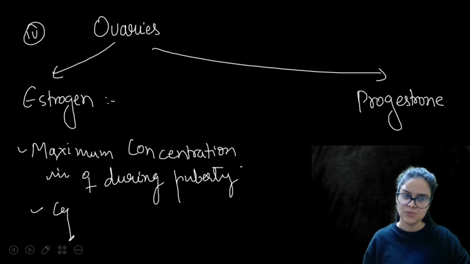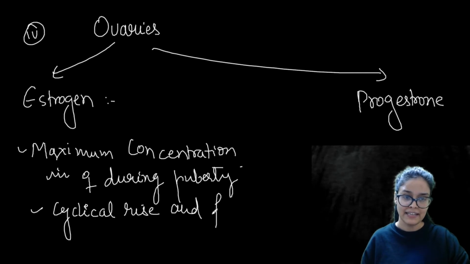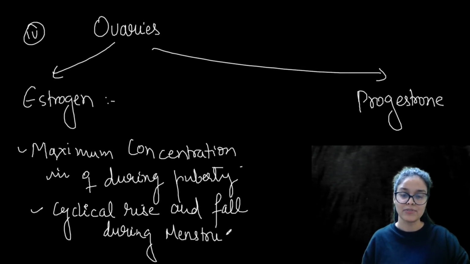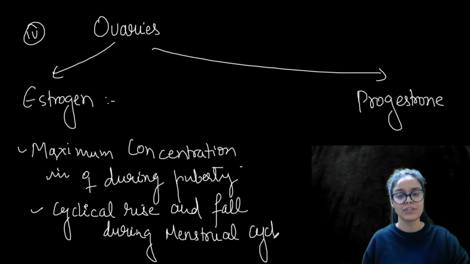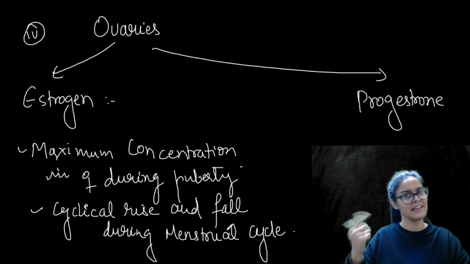Second, there is a cyclical rise and fall of estrogen during the menstrual cycle. Over the 28-29 days of the cycle, it keeps on increasing and decreasing, as we discussed in the menstrual cycle in previous lectures.